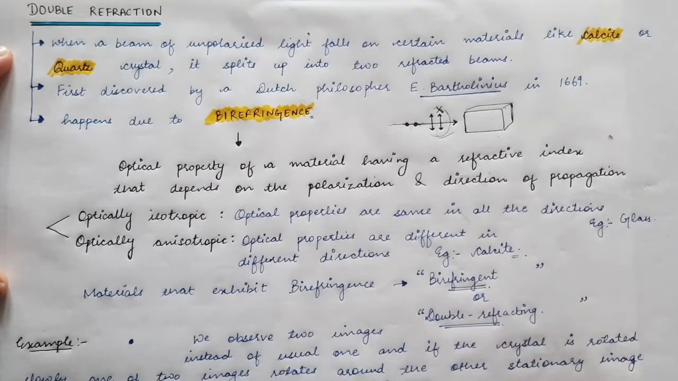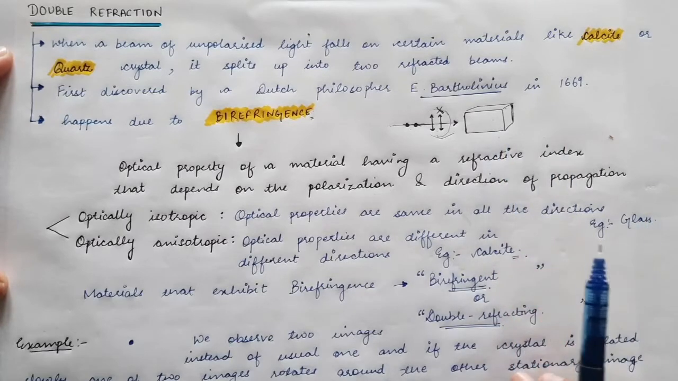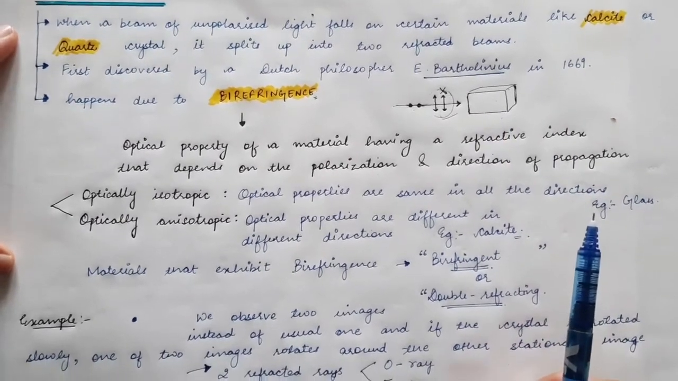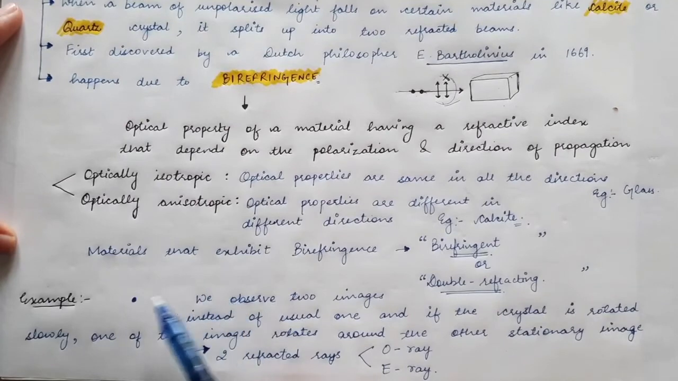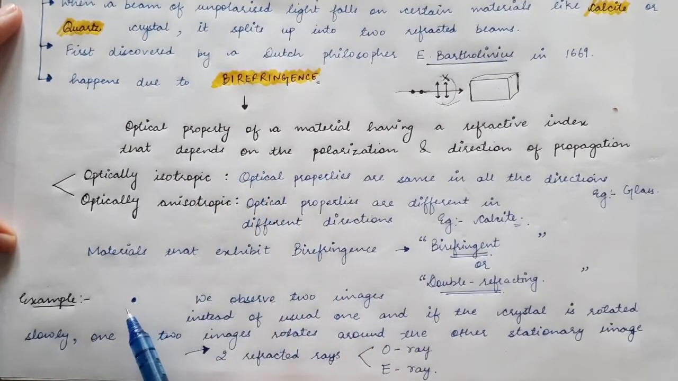So they are either called birefringent materials or double refracting materials. Now what happens? We are going to take an example, an experiment that can be done in the laboratory also. Let's say we take a dot. I have drawn this dot on a piece of paper. Now I place a calcite crystal on top of this dot, and I observe that I get two images instead of one image.